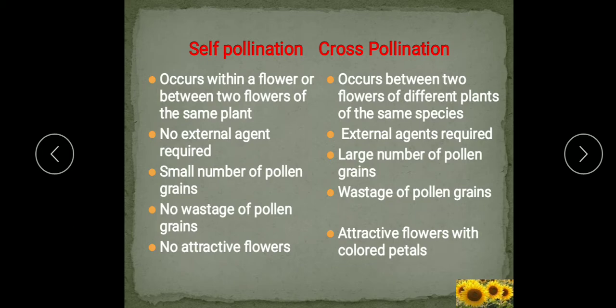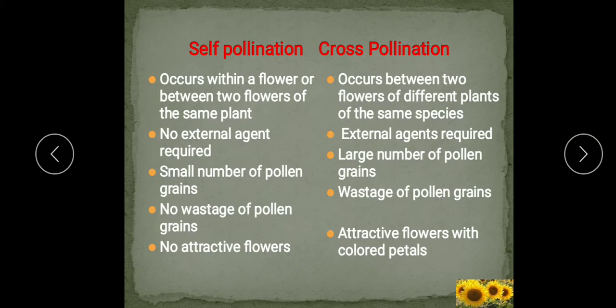So understood, children? Now in the cross-pollination, wind, water, insects, birds and other animals help in the transfer of pollen grains from the anther of one flower to the stigma of another flower, and they are therefore known as the agents of pollination.